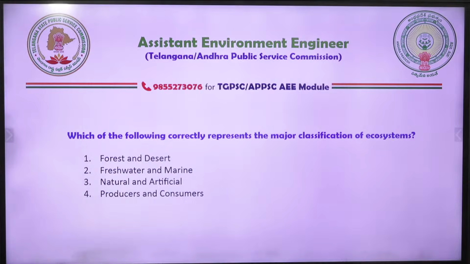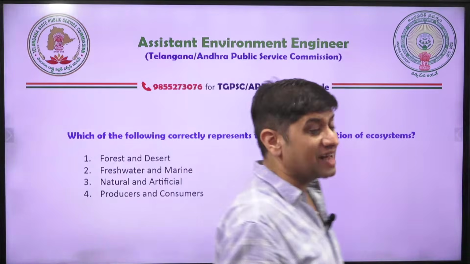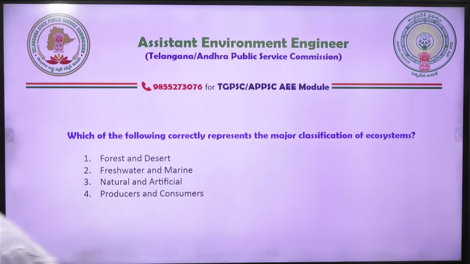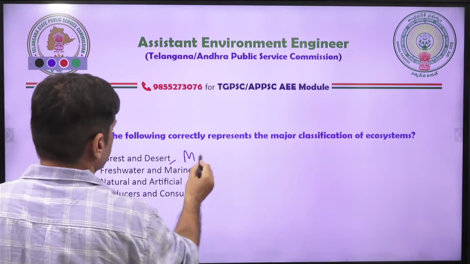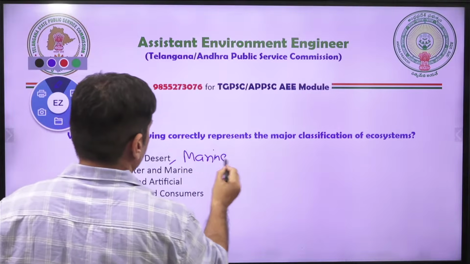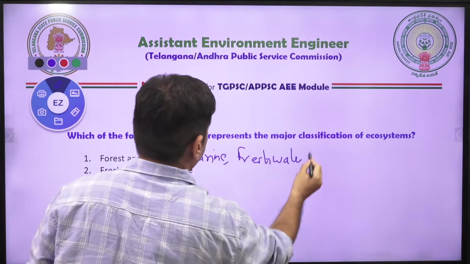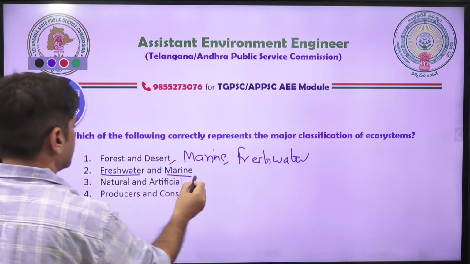Okay, so when he's saying major, is there any doubt? See, forest, desert are types. They are not classification. You should know classification means nothing else is left. When I say forest, desert, I can also say marine, I can also say freshwater, right or not? So this is only a type, not a classification. When I say freshwater and marine, I can also say forest, desert.